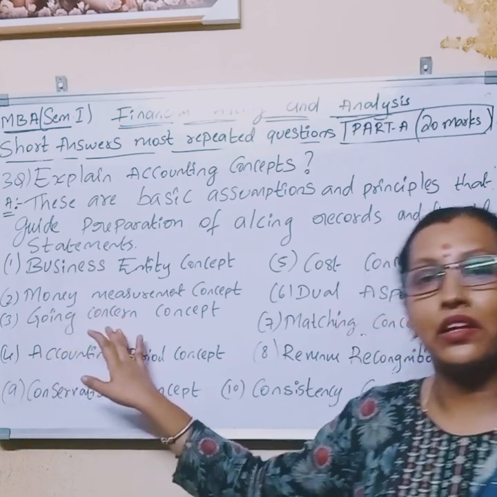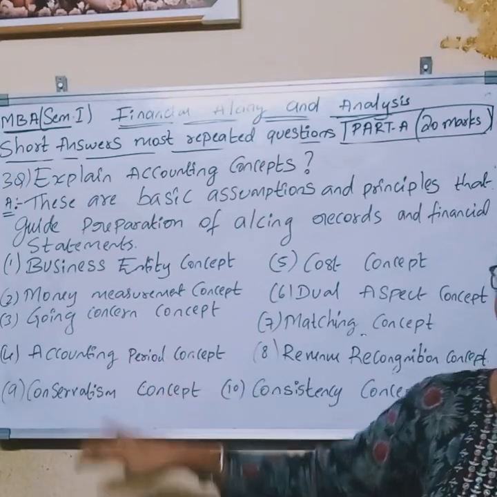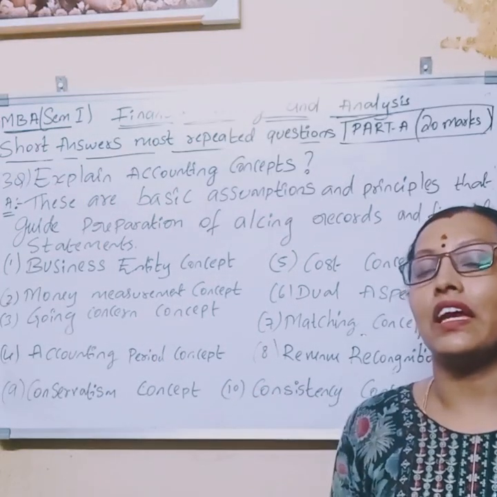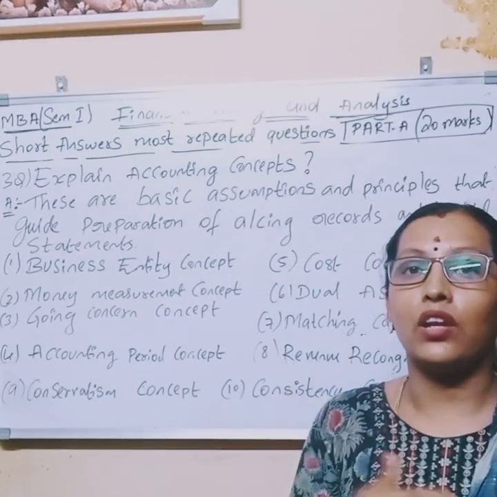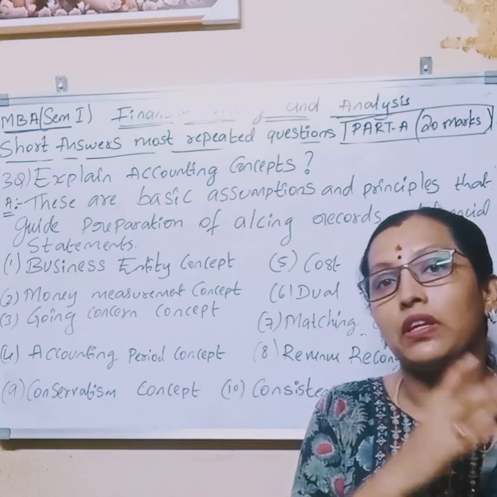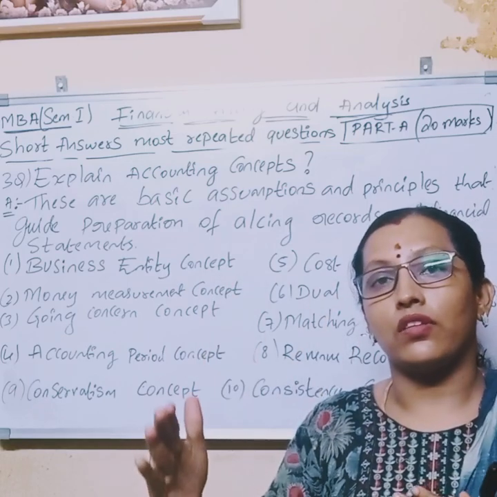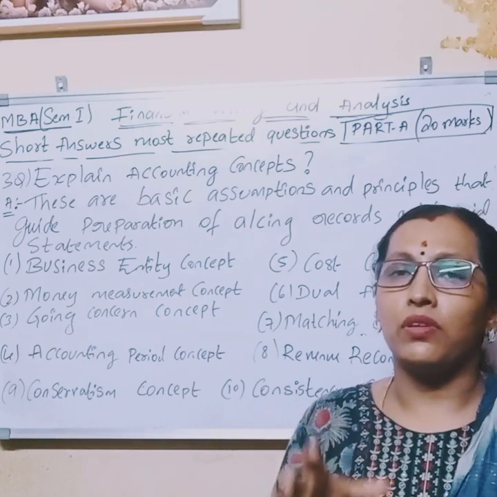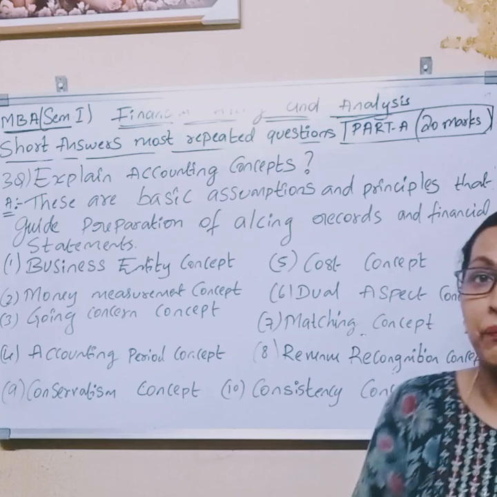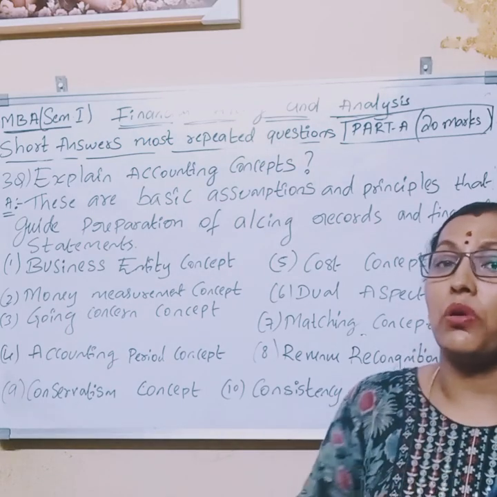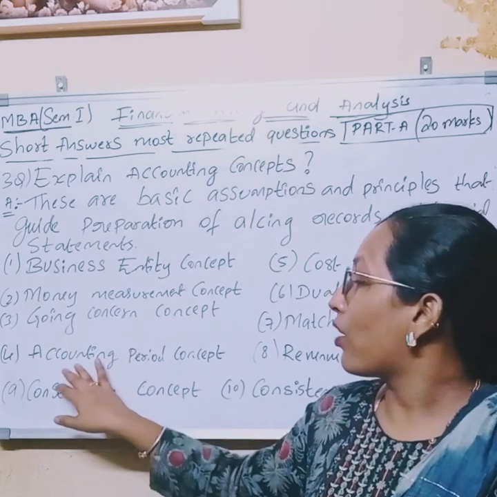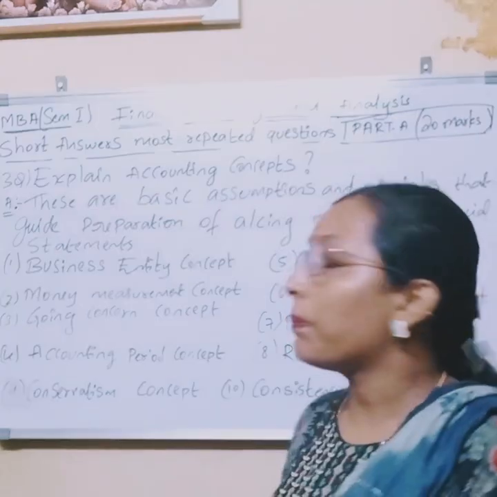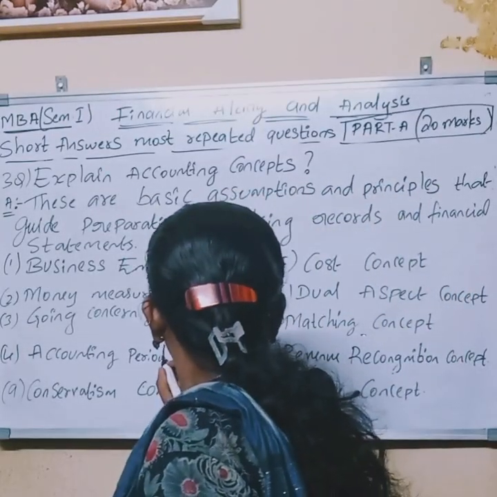And going concern concept. Here going concern concept means the yearly accounting process we have discussed, right? After completion of a certain period, again the same process we will follow in upcoming years. Business is a going concern. And accounting period concept, already we have discussed, right?